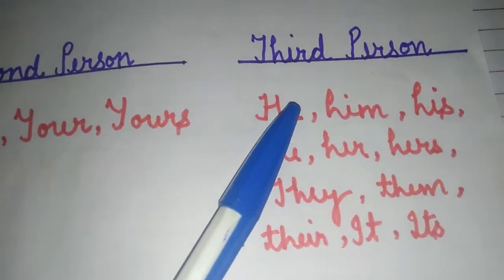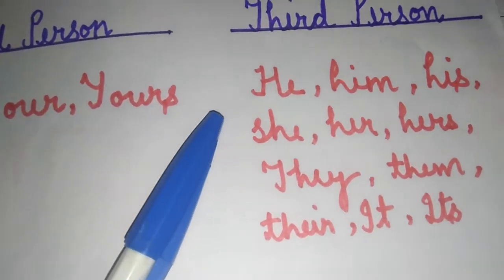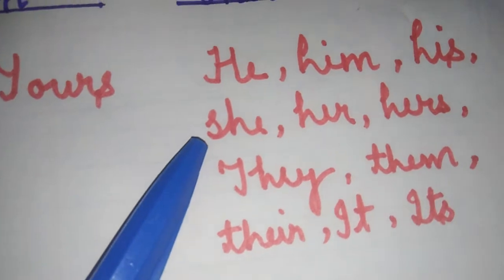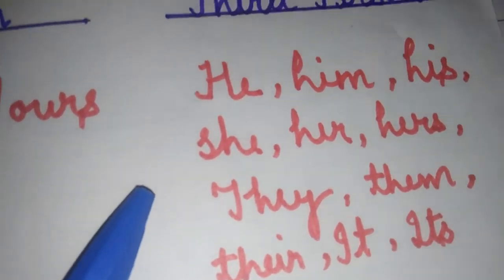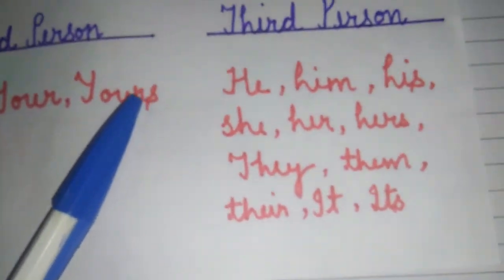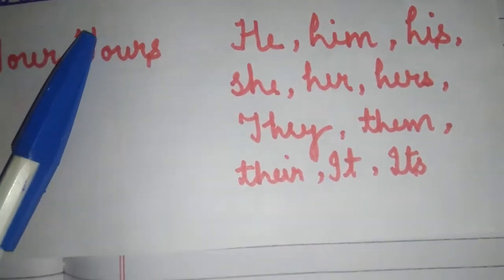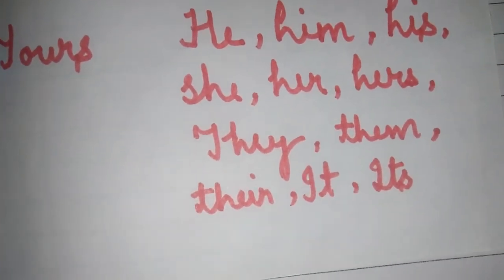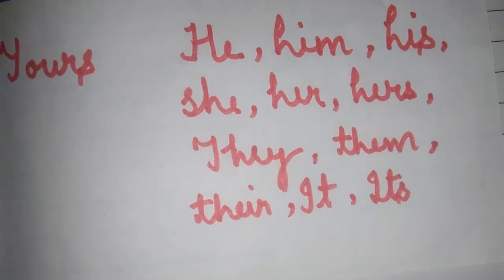In third person, pronouns referring to other persons are called third person. He, she, they, it. He, she, they, it are subjective pronouns. We use his or him for he because he is male. For example, he is a boy. This is his pen. Give this book to him.